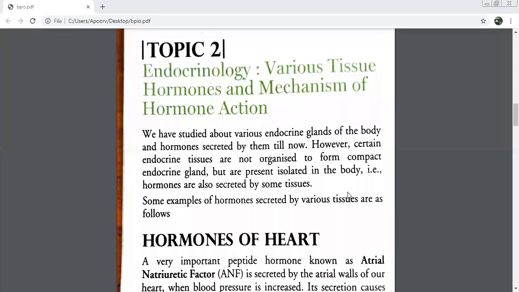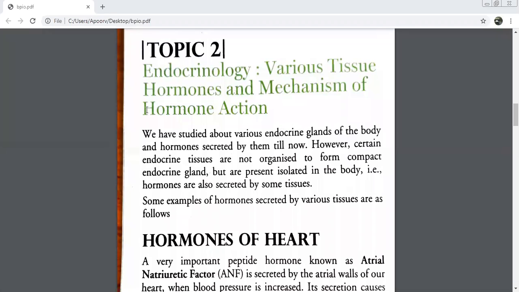What are we going to study now? We are going to study that this does not always happen, that all the endocrine tissues will come together and form a gland and then only the hormones will be secreted. Sometimes tissues alone, when they are isolated, will also start secreting hormones. I hope I'm clear. What are we going to study?